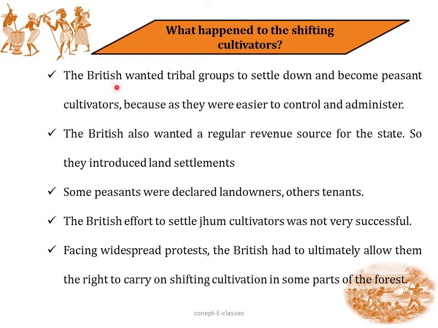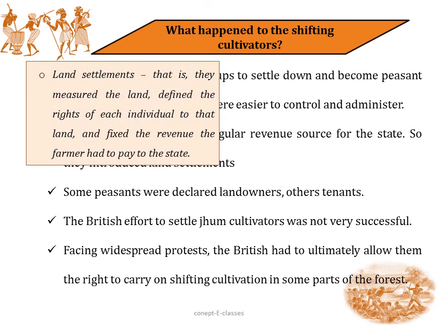Now the British were not comfortable with these shifting cultivators. They wanted these tribal groups to settle down and become peasant cultivators, as these settled peasants were easier to control and administer. And the British also wanted a regular revenue source for the state. So they introduced land settlements. That is, they measured the land, they defined the rights of each individual to that land, and they fixed the revenue or the tax the farmer had to pay to the state.